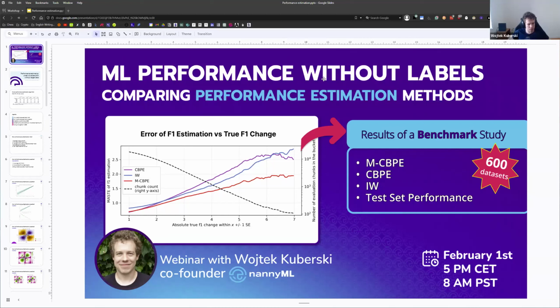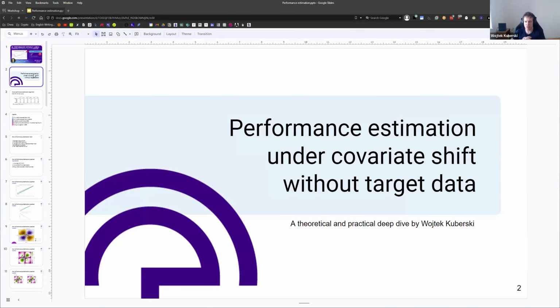It will be a slightly longer webinar than we normally do, so indeed, let's get started. And as Mafalda already mentioned, today we're going to talk about performance estimation under covariate shift without target data, which is also the boring part of the title of the paper we wrote recently.